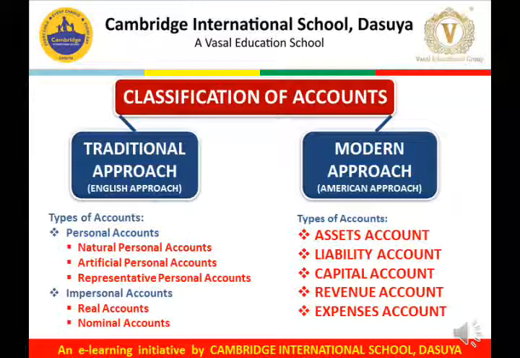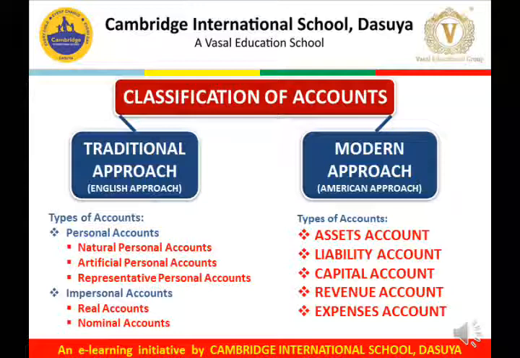For example, all the expenses, losses, incomes and gains lie under the category of nominal account. So for the purpose of balancing the accounts, preparation of accounts or for journal entries, we have used these traditional approach accounts in the form of personal, real or nominal account.